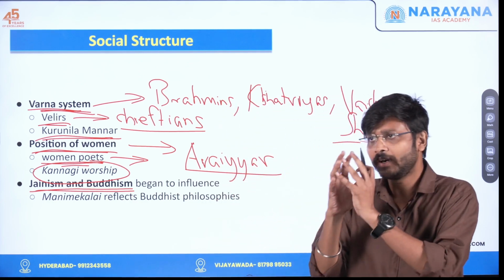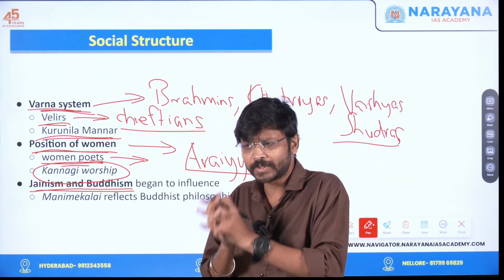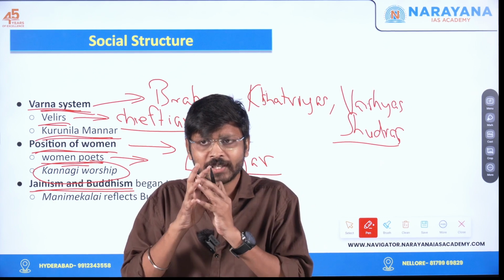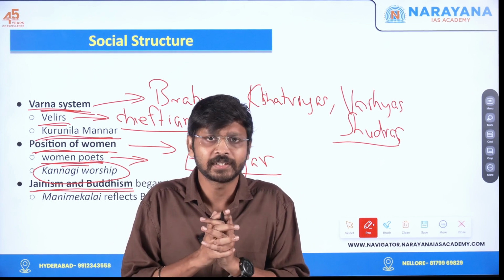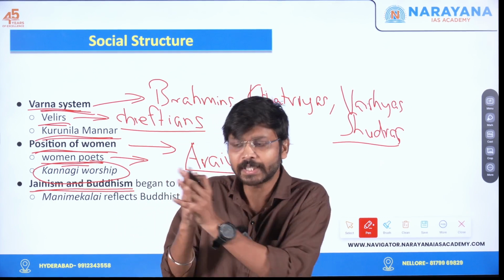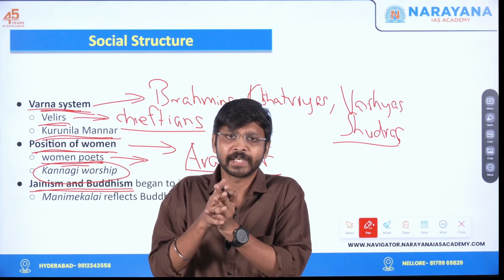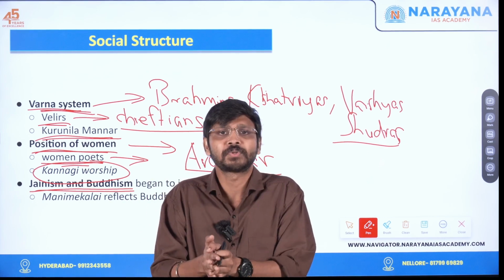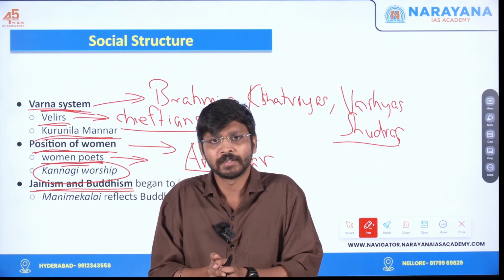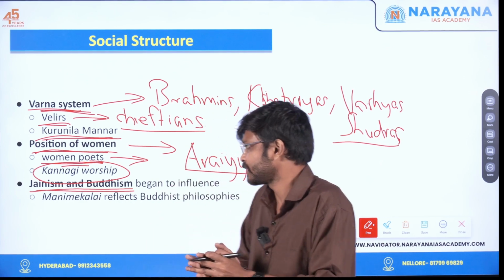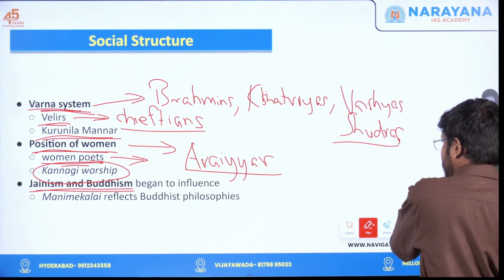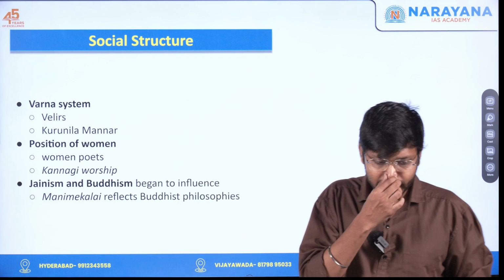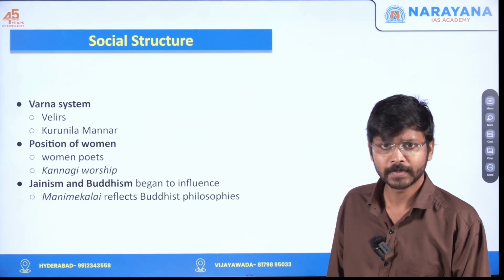In many parts of South India, including Kerala and Tamil Nadu, many Buddhist and Jain structures were there. What happened in the later period was they were converted to Hindu temples. That's why if you come to Tamil Nadu or South India nowadays, you won't be able to see much Jain or Buddhist architecture. Okay, so that is regarding the social structure of this Sangam period.